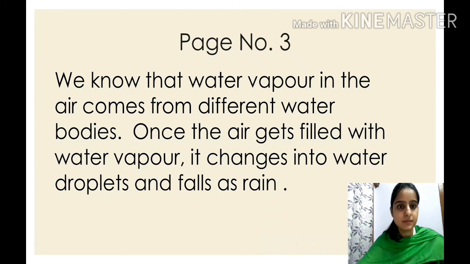Okay. So it is written here, children. We know that water vapor in the air comes from different water bodies. Water comes from ponds, lakes, rivers, right? Once the air gets filled with water vapor, it changes into water droplets and falls as rain. We have already studied this in our previous lesson.